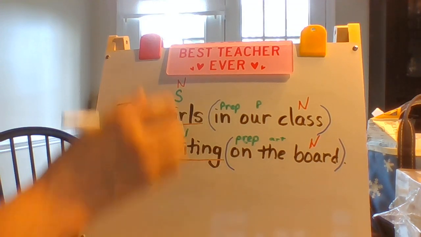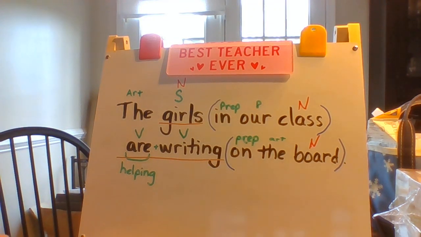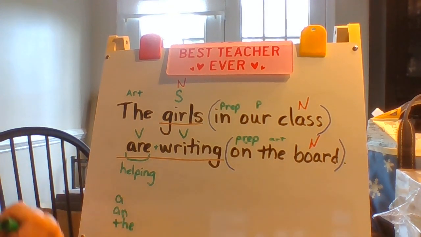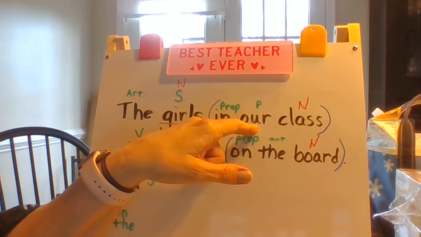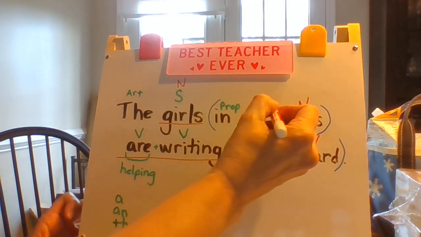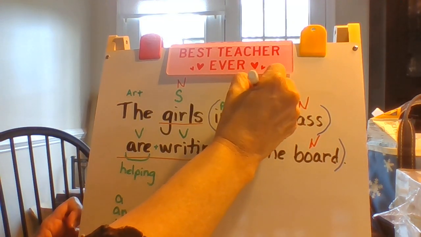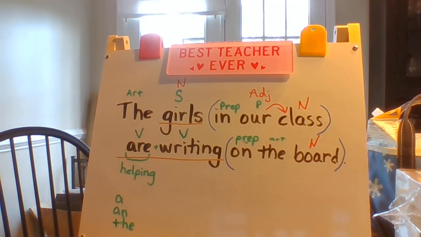And also, I have an article here. The is an article. Hopefully you remember that the articles are a, an, and the. Those are the articles. Our is also something else in addition to being a pronoun. I wonder if any of you got this. Our tells whose class. So it's also an adjective because it's telling whose class, our class.